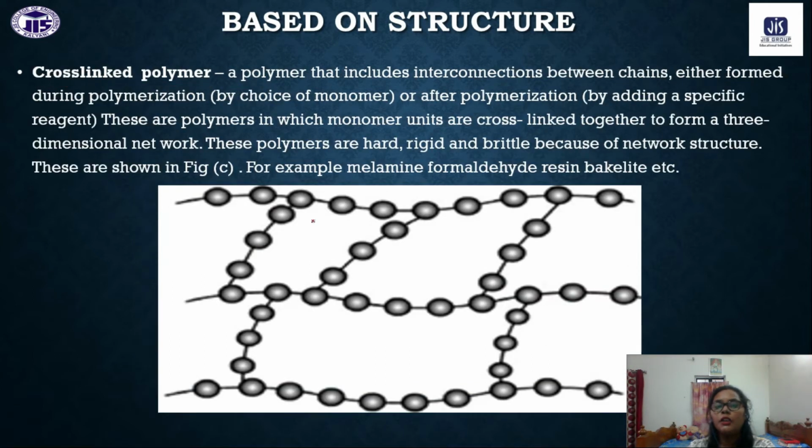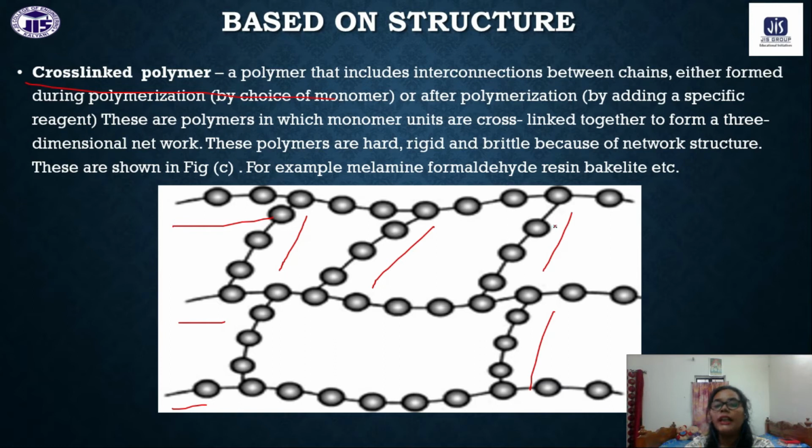And cross-linked polymer: when these branches are interconnected, all these linear chains are interconnected. So they are forming a three-dimensional network-like structure. This is called cross-linked polymer.